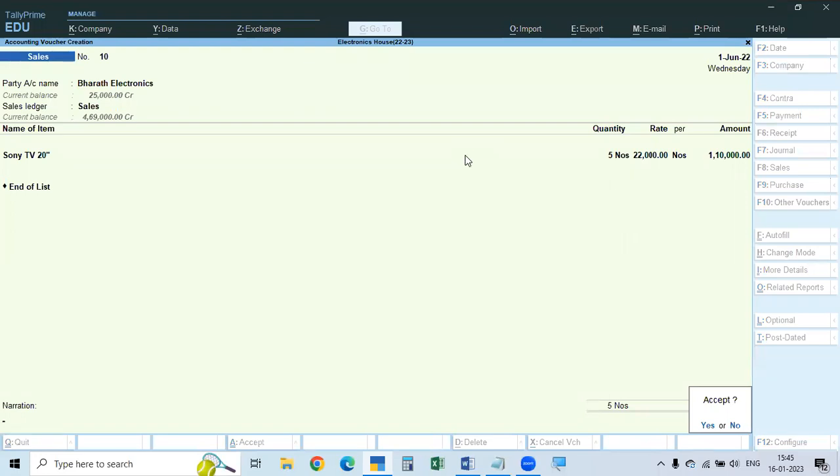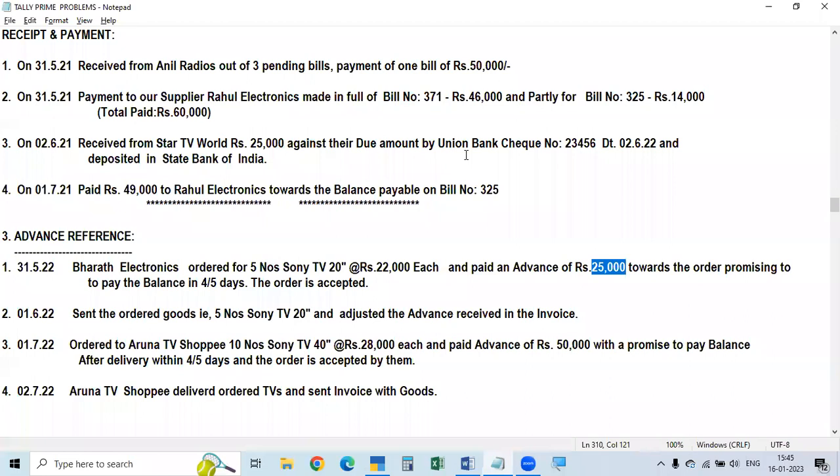So like this, what we did: first of all we entered the advance, and then at the time of supply of goods we adjusted the advance, and then the balance as new reference. The advance reference entered earlier is taken as against reference when entering the invoice. First the advance reference, adjusted to the bill as against reference, and then the balance will be the new reference.